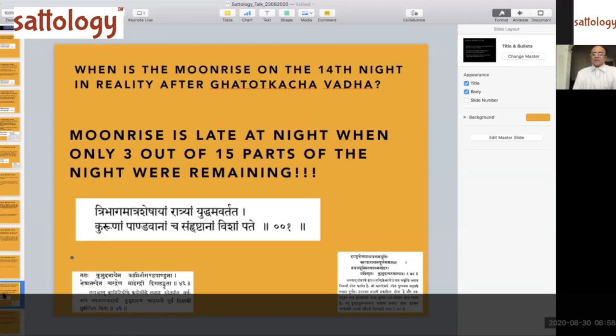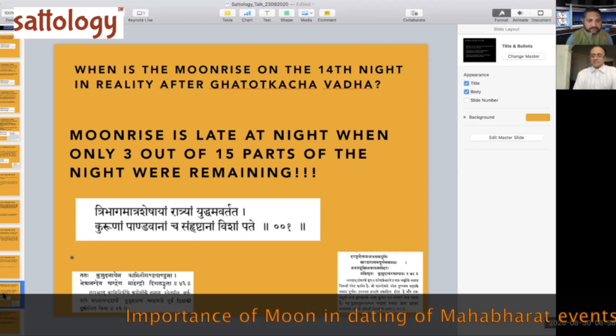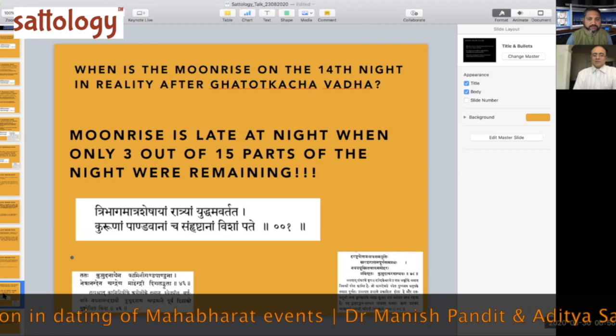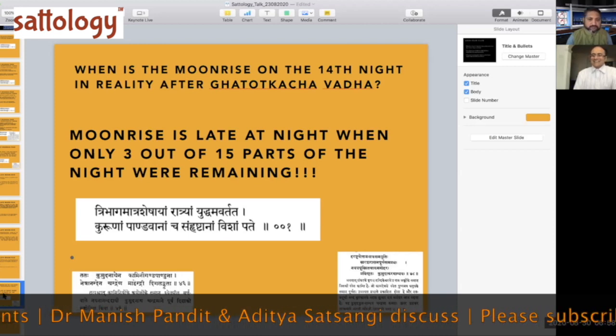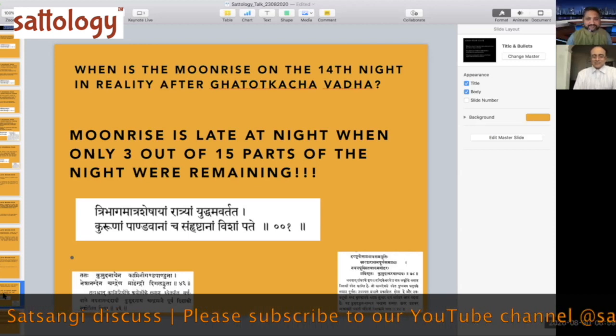When is that moonrise on the 14th night in reality after Ghatotkach Vad? So Aditya ji will love this. Here is a verse which is occurring in chapter 161, critical edition, Drona Parva. Tribhagamatra Sheshayam, Ratrayam Yuddham Avartata. Kurunam Pandavanam cha Sandrashtanam Vishampate.